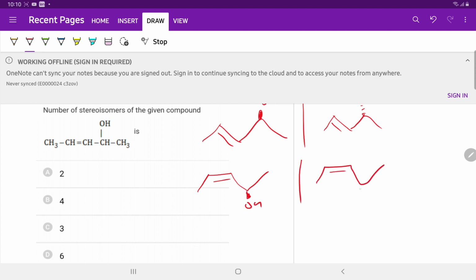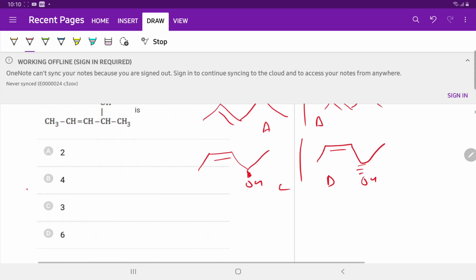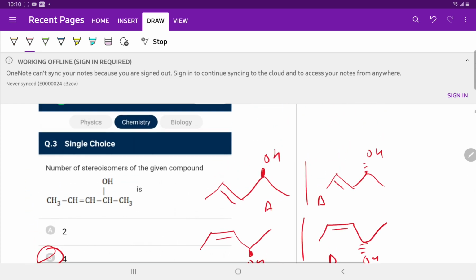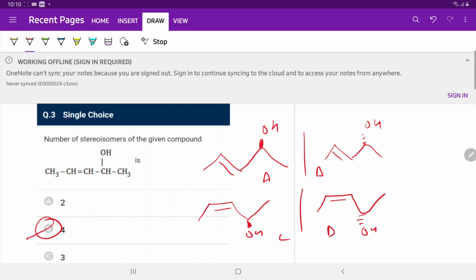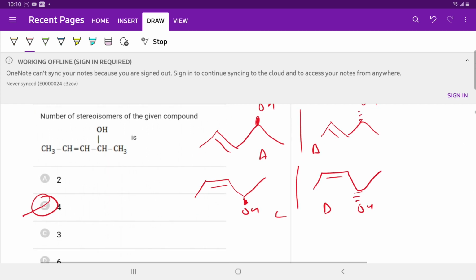And these are optical isomers. A, B are non-superimposable mirror images, hence they are enantiomers. C and D are also non-superimposable mirror images, they are also enantiomers. So there are 4 stereoisomers in pent-3-en-2-ol.